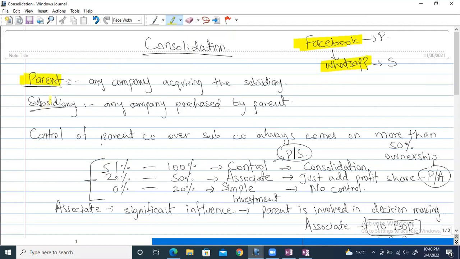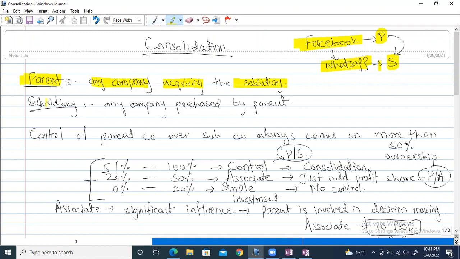Right now, parent is basically called any company acquiring the subsidiary. Okay, now let's take a small example, again that same example. So when Facebook purchased WhatsApp, now Facebook is called the parent company, right? And WhatsApp is being purchased by someone, by Facebook. So that's why this will be called a subsidiary company. Okay, so the parent is the company which acquires the subsidiary. Parent is the company which takes over the subsidiary.